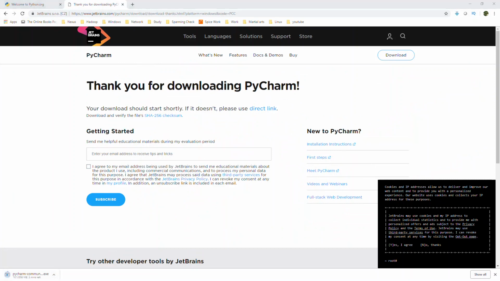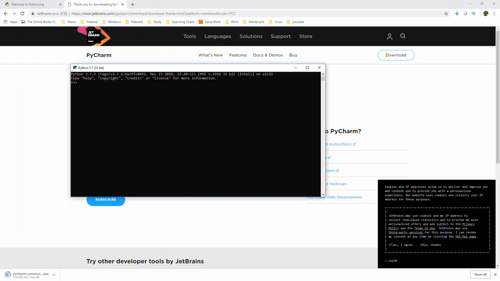Once the download is completed, you can click on the exe and execute the file, and same as any other installer, PyCharm will get installed on your machine. And once it's installed, you can start PyCharm from your start window and start running it. I already have PyCharm installed on my machine, so I'll just open it and show you how the console will look.